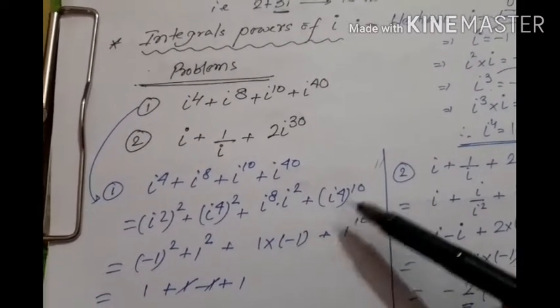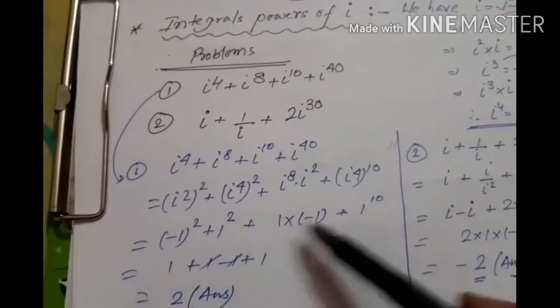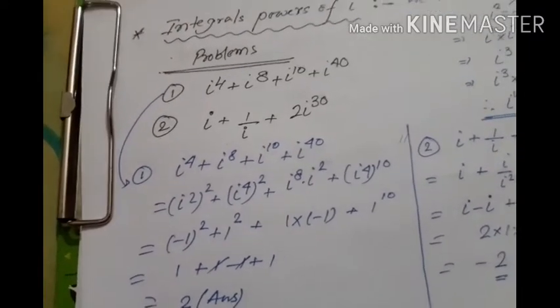i squared is minus 1. i to the power 4 is 1. 1 to the power 10. So now putting in the individual values, plus 1 minus 1 will be cancelled. We are left with 1 plus 1, that is 2. This is our required answer.